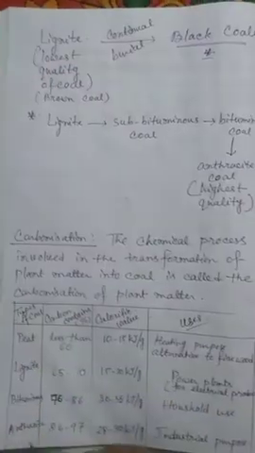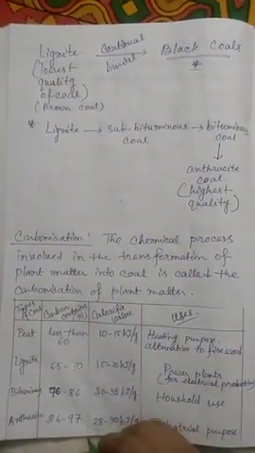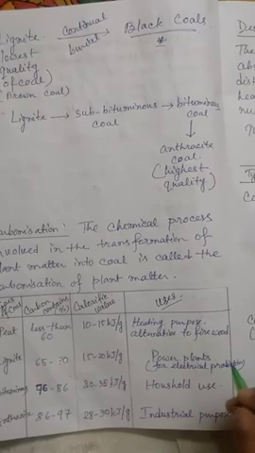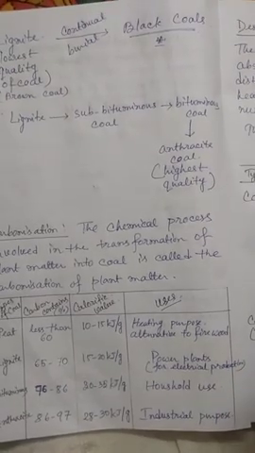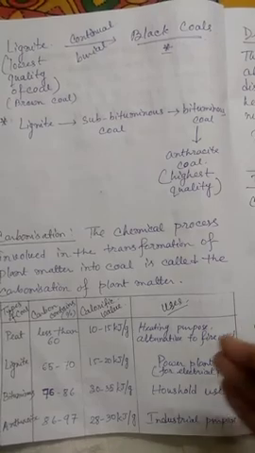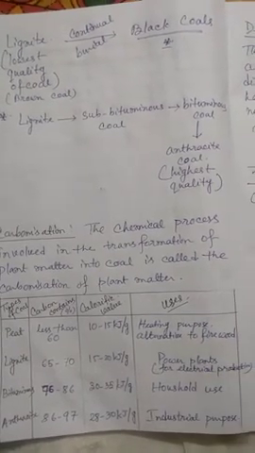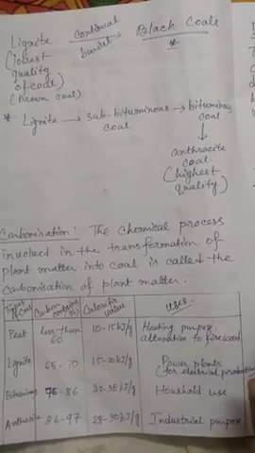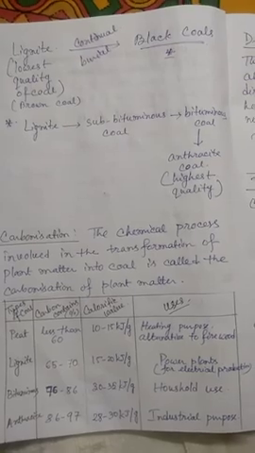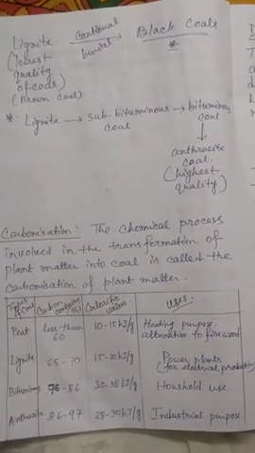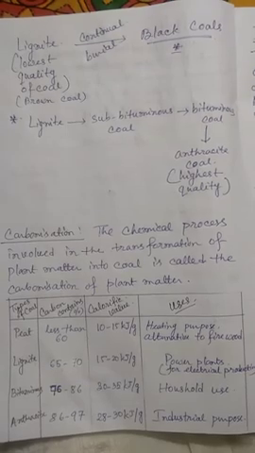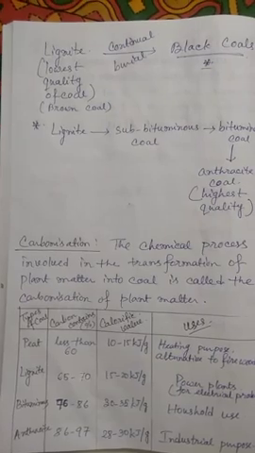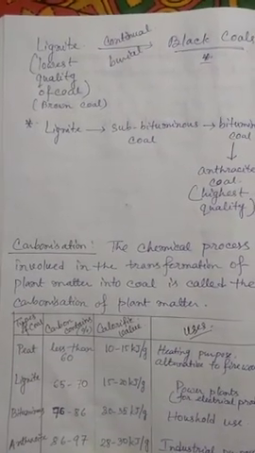Now here we can call this lignite coal, because it is turning into a brownish compound that is generated from the peat. It also loses some water, and the moisture is going. It is turning toward a black color, but lignite itself we can see as brown. So it is also known as brown coal. This is the lowest quality of coal.